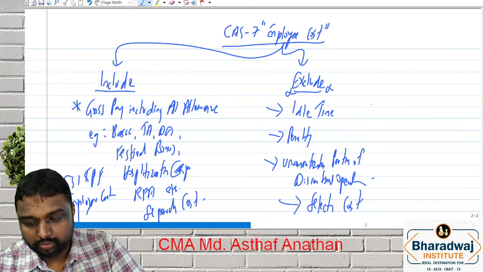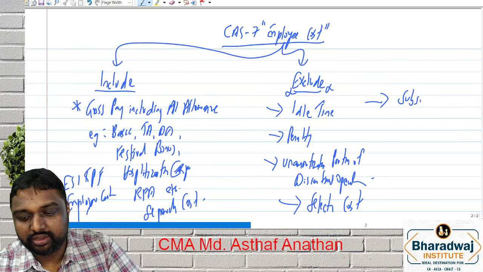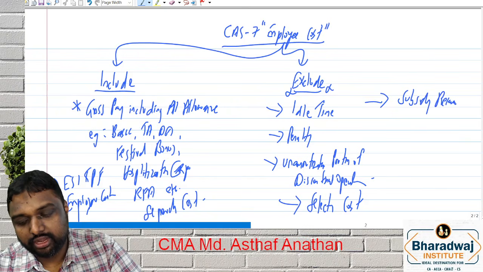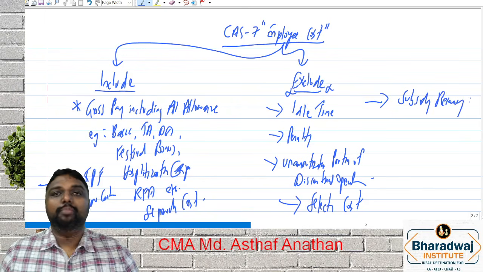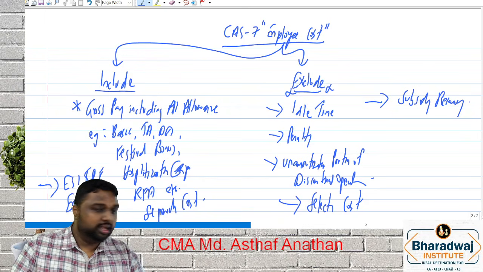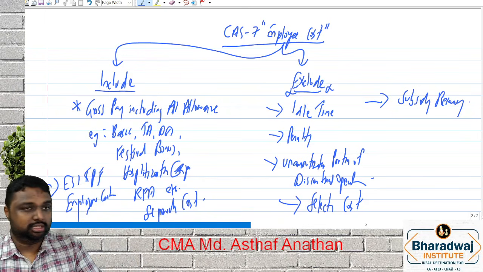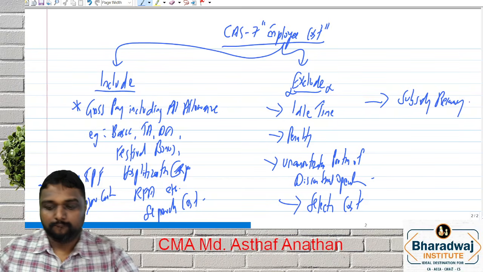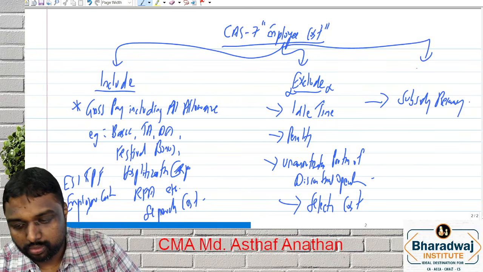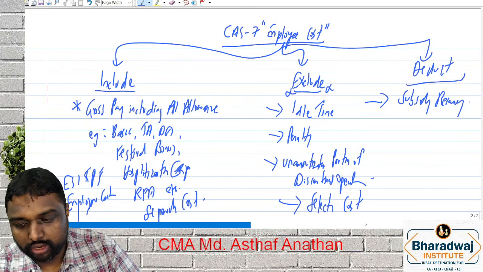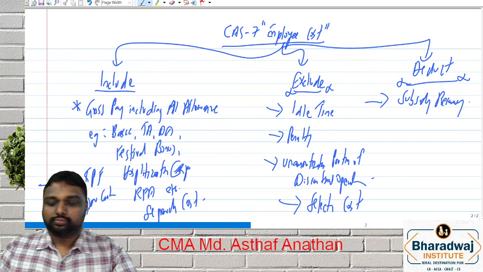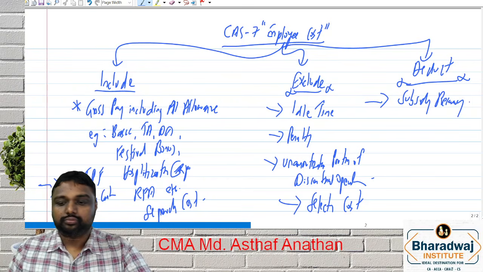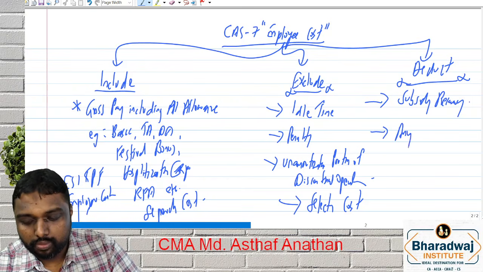Next, subsidy received. If you are receiving any subsidy for employment cost, that we also have to exclude. That means you have to deduct it. Which are the items we have to deduct? Subsidy received. Then any amount collected from